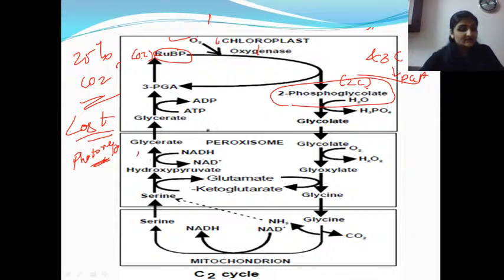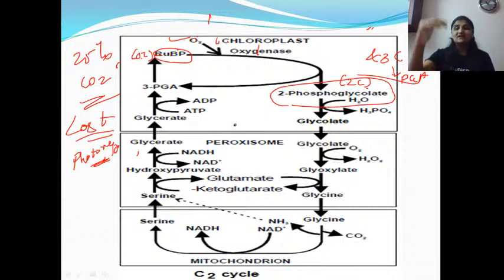So next one, chloroplast, peroxisome and mitochondria. These are the 3 organelles in which this cycle takes place. So this photorespiration is also called the glycolate cycle. Which is the name of this cycle? Glycolate cycle. Am I clear?